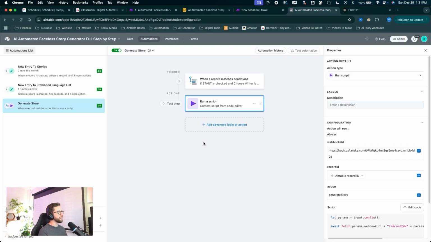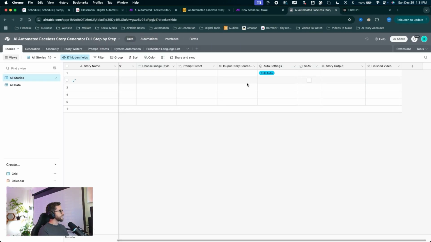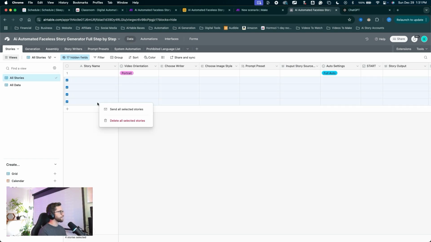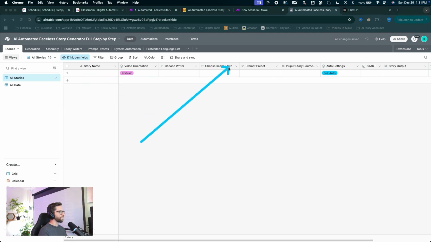Jump back into Airtable. I'll come into the data. Now we can set up one of these records to trigger and actually get some data moving through the Make scenario. So what I'm going to do is delete out these four records that we were playing with, select the checkbox, right click on any of them and say delete all selected stories. Now we have this one we can test with.